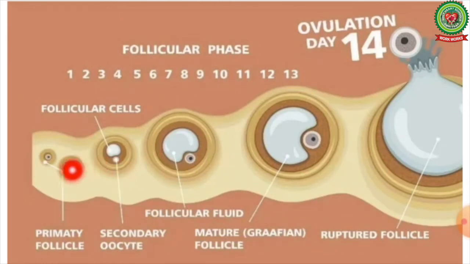In this image, we can see the changes that take place in the ovary. In the ovary, the follicles develop into a mature follicle. In the ovary, the primary follicle matures into a mature Graafian follicle.